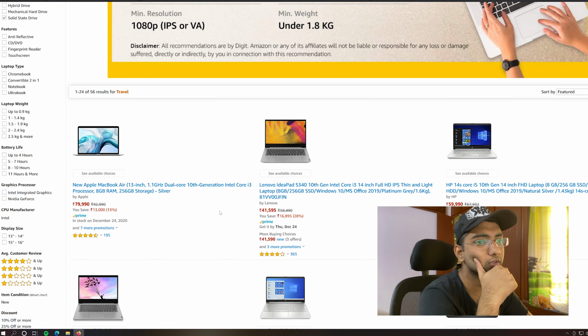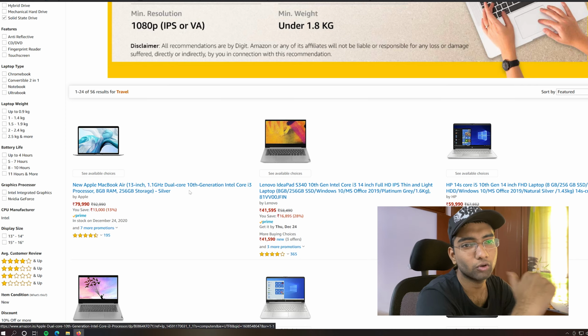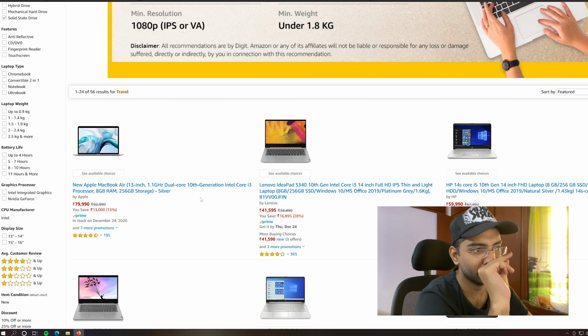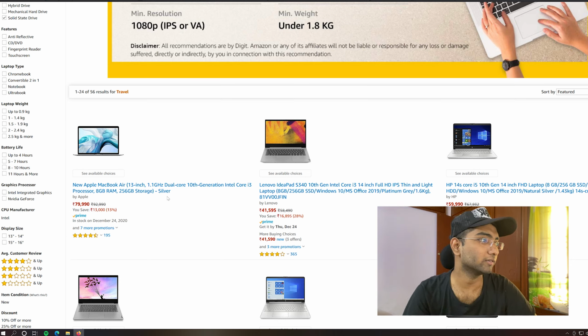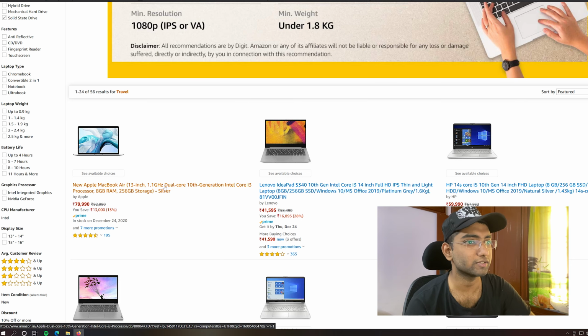So even the MacBook is here in travel laptops. Intel, okay, don't go for the Intel MacBooks in 2020. We already have the M1 MacBooks that are really fast compared to these. So go for the M1 Max instead of these.